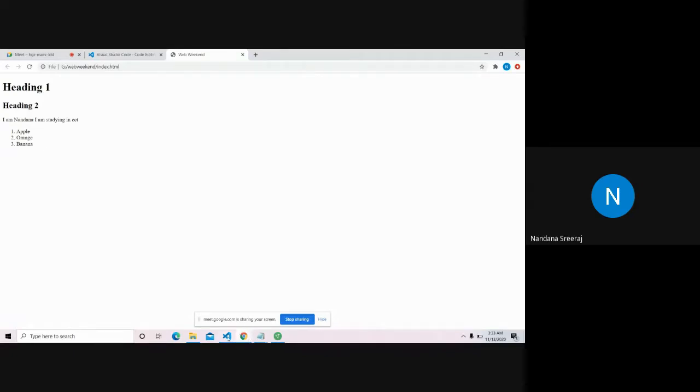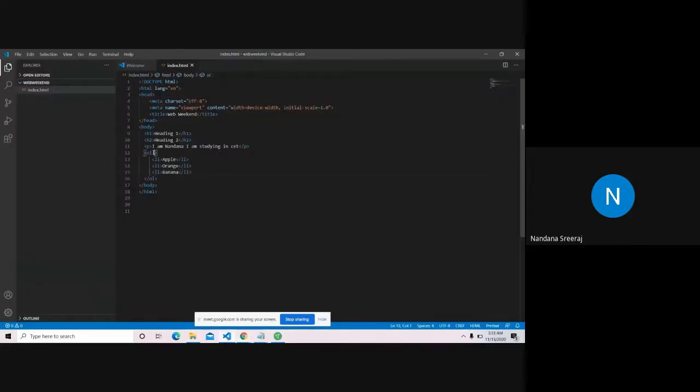Cool. What if I didn't like this 1, 2, 3? I want it to be ABC. So you have something called attributes. It's the type attribute. For type, you have 1, 2, 3, capital ABC, small abc, Roman numerals, small i, small ii. I'll go for small a. So what did I do? Inside the OL tag, I gave an attribute.